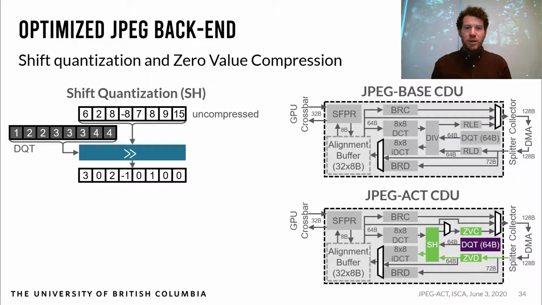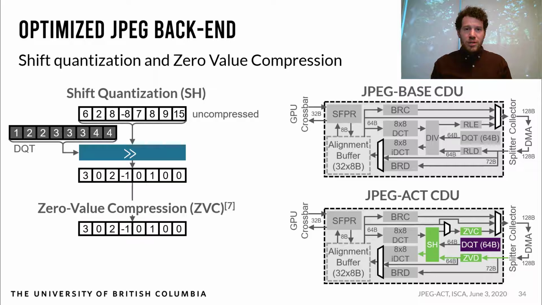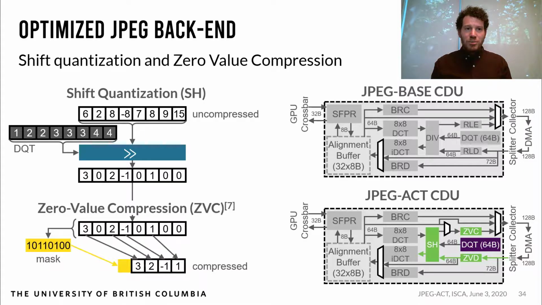In terms of coding, in our paper we find that run-length encoding does a poor job of extracting zeros from quantized CNN activations in the frequency domain. This is due to the different frequency distribution of CNN activations when compared to images. We use zero-value compression, or ZVC, to better extract zeros after quantization, which involves extracting a bit mask, which indicates the position of the non-zero values, and removing the zeros. Combining these two results in 3/4 the area of the JPEG base CDU and increases compression by 30%.